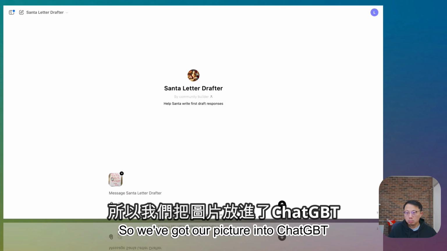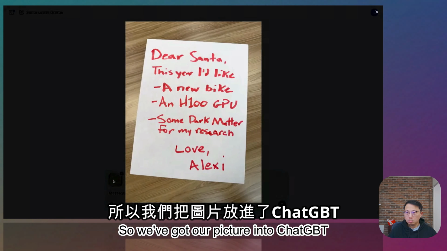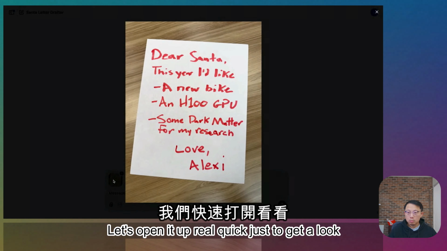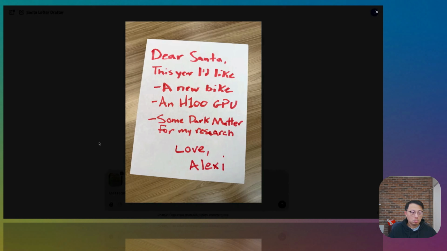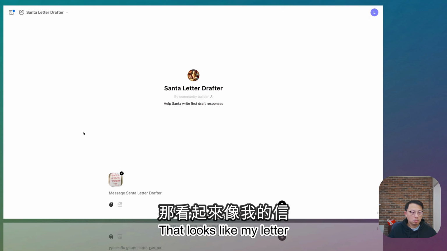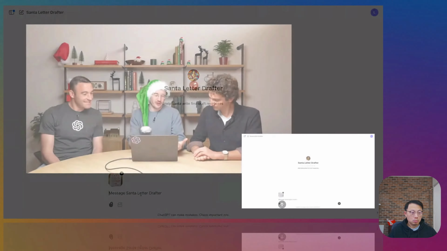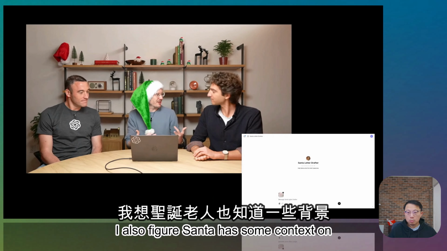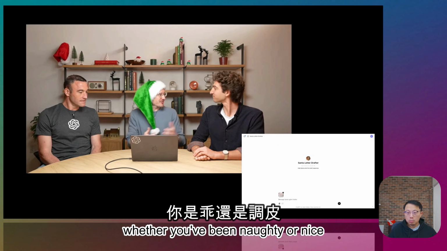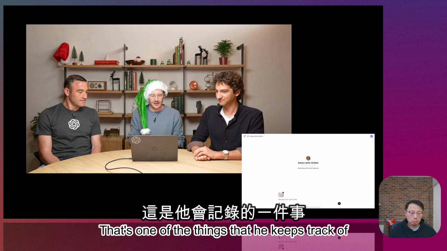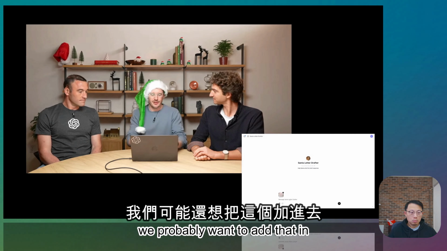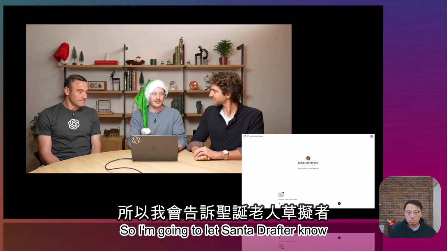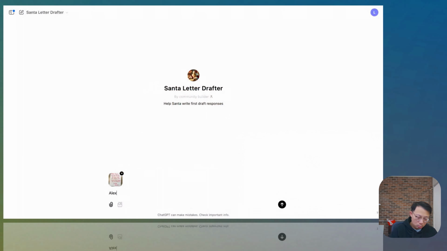OK, there we go. So we've got our picture into ChatGPT. Let's open it up real quick just to get a look. A bike, a GPU, and some dark matter. That tracks. Yeah, that makes sense. That looks like my letter. OK. I also figure Santa has some context on whether you've been naughty or nice. That's one of the things that he keeps track of. And in addition to taking a picture of the letter, we probably want to add that in. So I'm going to let Santa Drafter know that Lexi's been nice this year. Really appreciate that.